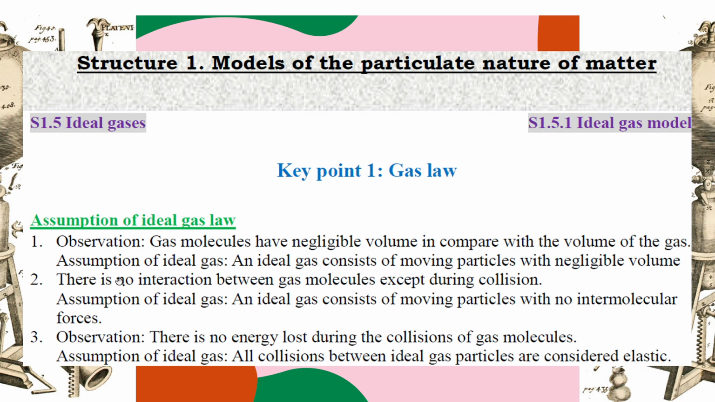Another observation is that there is no interaction between gas molecules except during collision. In daily life, we know the gas molecules will collide with the wall, right? But not amongst themselves. So the assumption of ideal gas is that the gas molecules are so sparsely populated, so less dense, that they will not collide with each other actually. So an ideal gas consists of moving particles with low intermolecular forces. They don't interact with each other. They just collide with the container's wall.